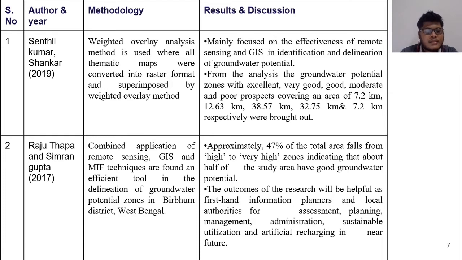Raju Thappa and Simran Gupta in 2017 studied identification of groundwater recharge potential. They used a combined application of remote sensing, GIS, and MIF techniques, and found it an efficient tool in the delineation of groundwater potential zones in Birbhum district, West Bengal. They found that 47% of the total area falls from high to very high zones, indicating that about half of the study area has good groundwater recharge potential.